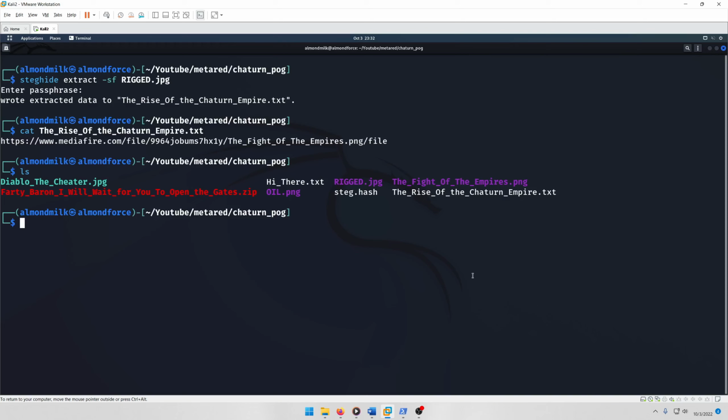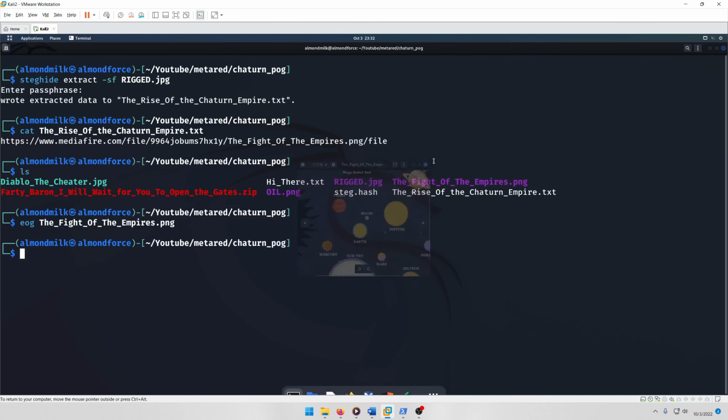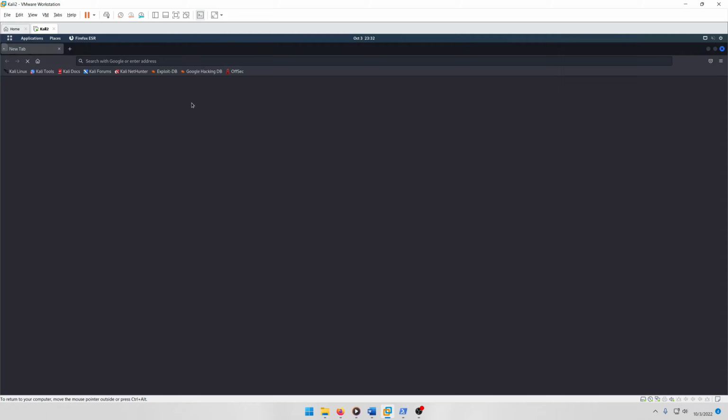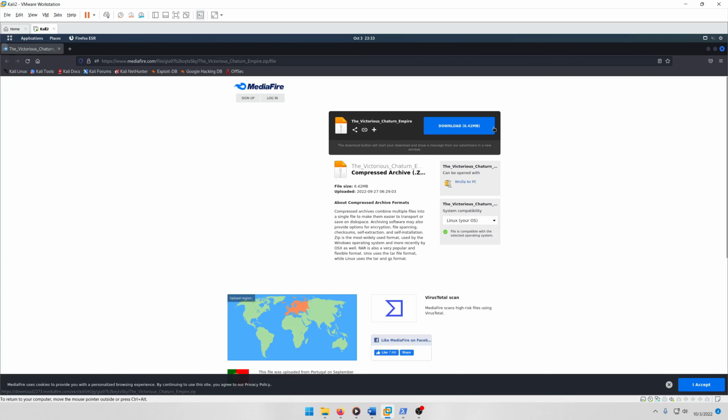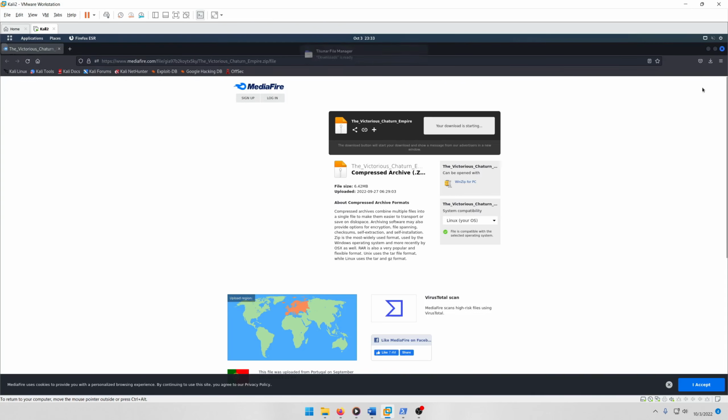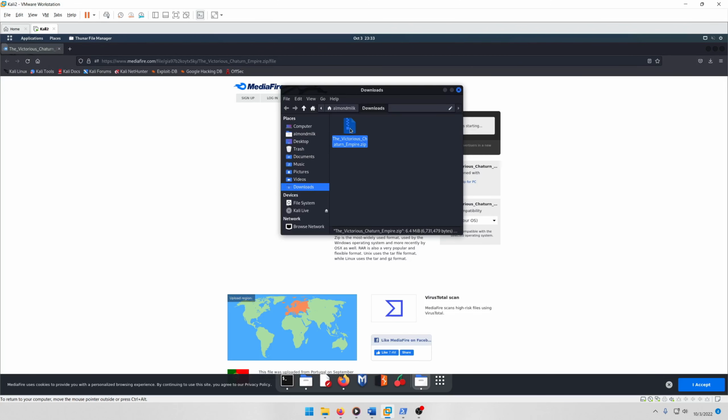Let's see what it looks like first of all. Okay, it's a bunch of planets. Let's try running strings on it. And we have another Mediafire link in the strings of the PNG image. So let's open that up now. Download the new zip file. Okay, now we'll cut that and put it in our challenge directory as well.